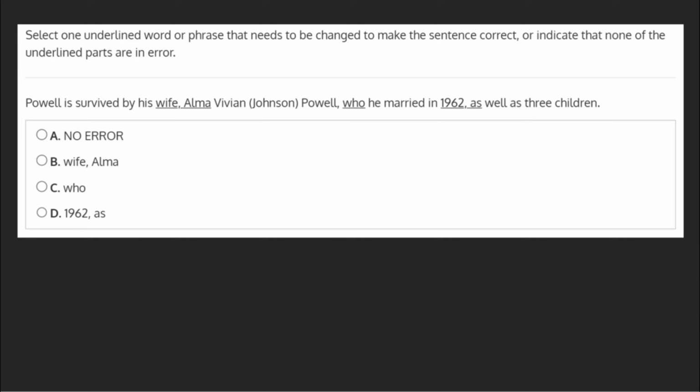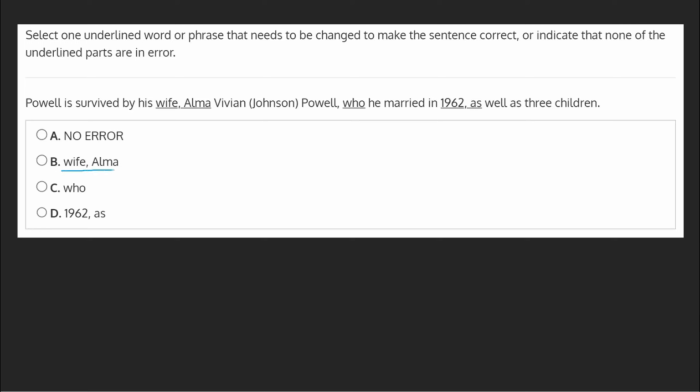Select one underlined word or phrase that needs to be changed to make the sentence correct, or indicate that none of the underlined parts are in error. Powell is survived by his wife, Alma Vivian Johnson Powell, who he married in 1962, as well as 3 children. Let's go through each choice to see if there's a mistake that needs correcting.